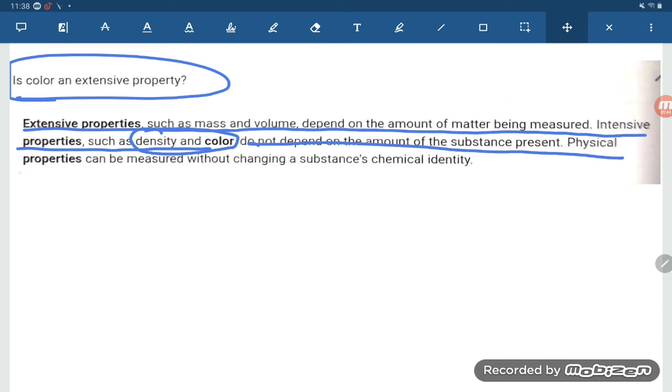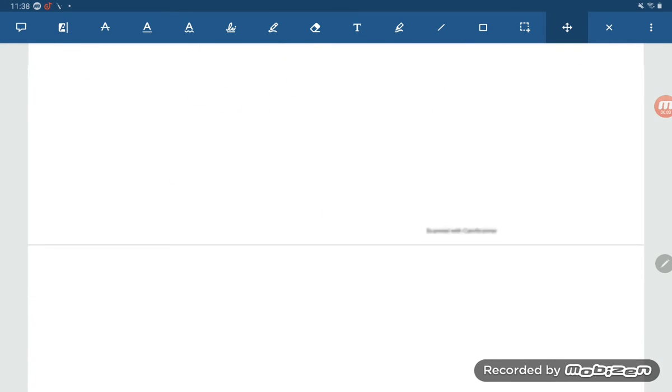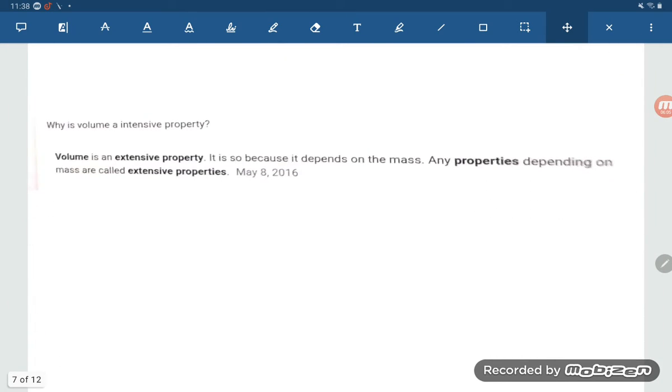So if it is not depending on the amount of substance, color is an intensive property. You have to keep in mind each and every time whether it depends on the quantity of substance or not. If it depends, it is an extensive property; if not, it is an intensive property.